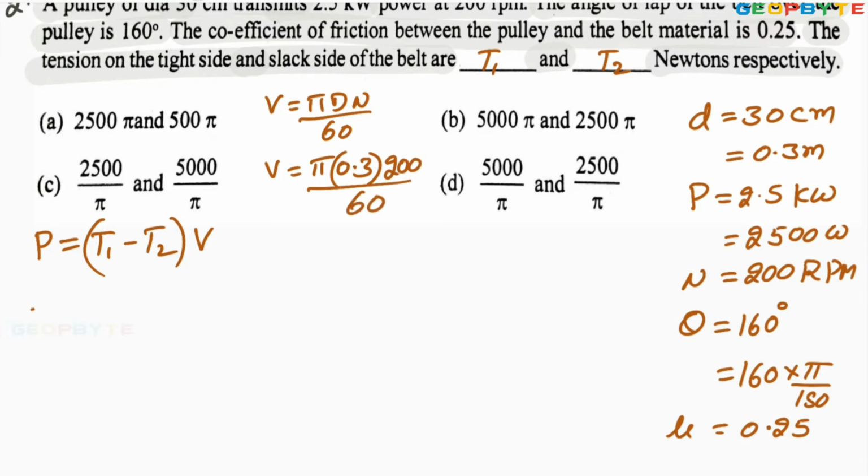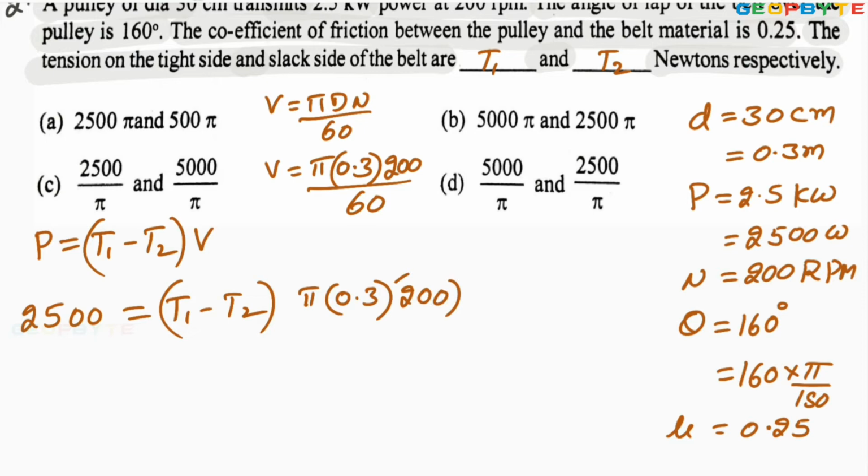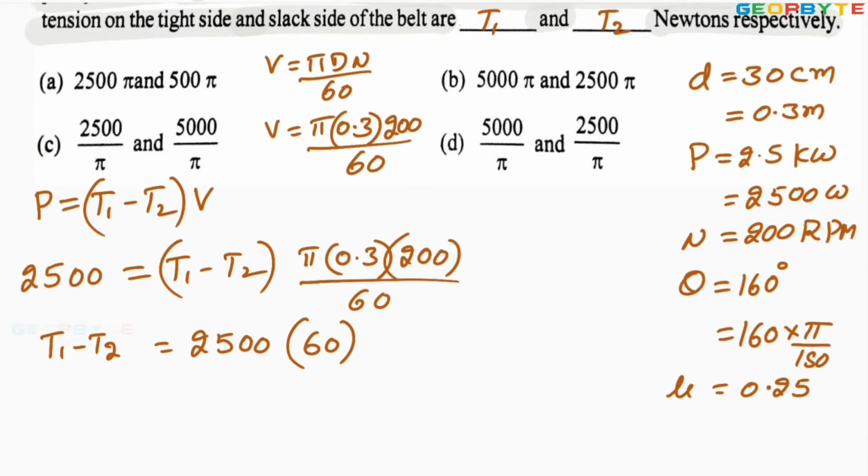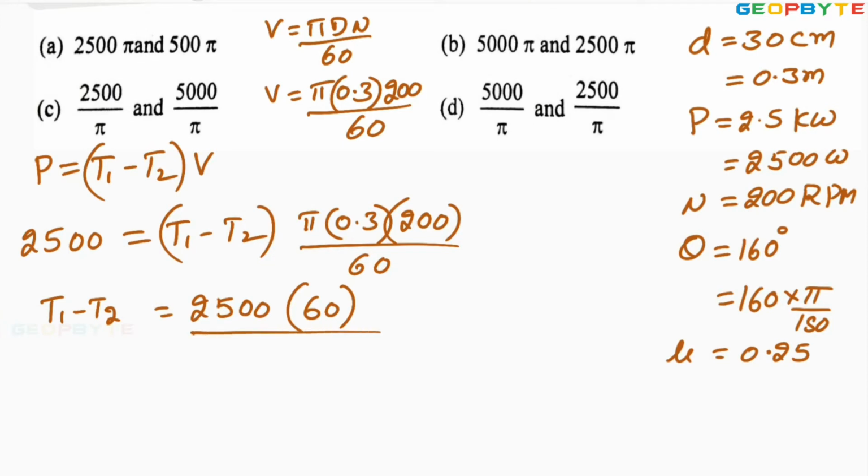So here power given is 2500 equal to (T1 minus T2) into pi into 0.3 into 200 divided by 60. From this you can find T1 minus T2. T1 minus T2 equal to 2500 multiplied by 60 divided by pi into 0.3 into 200. It's not a complicated problem but a lengthy one.